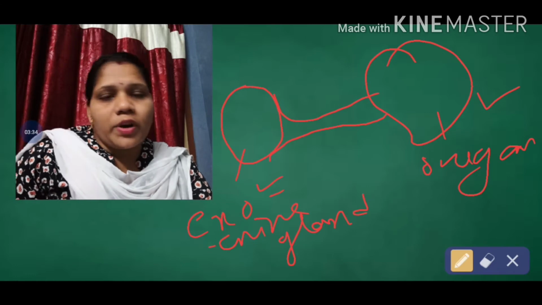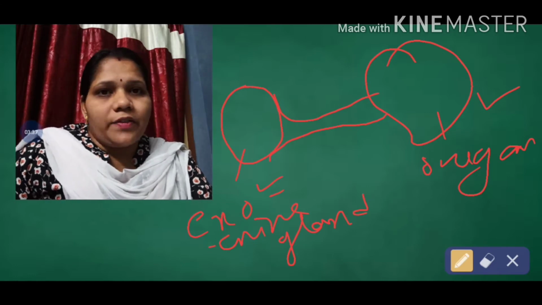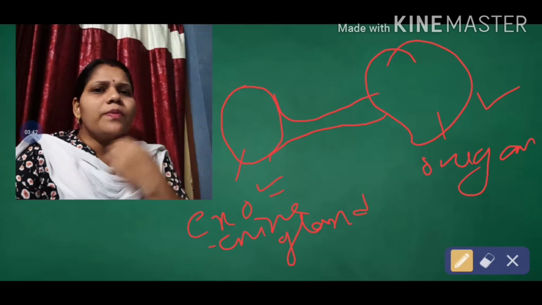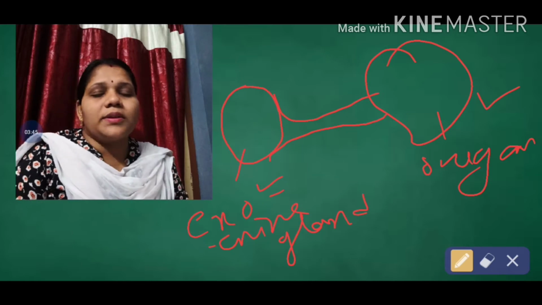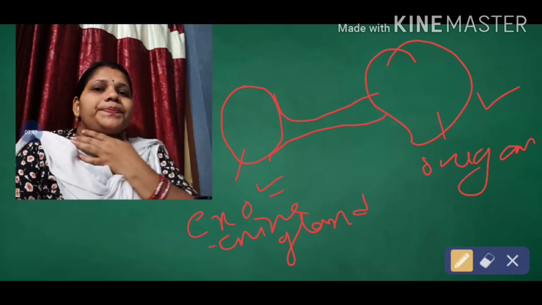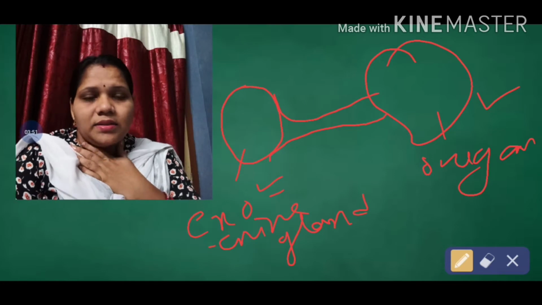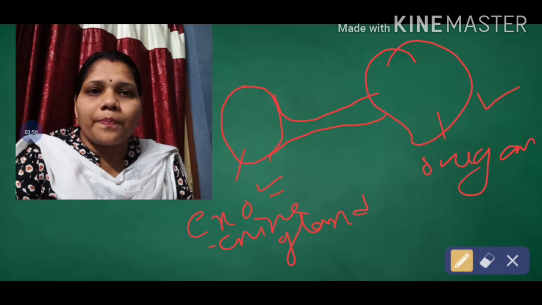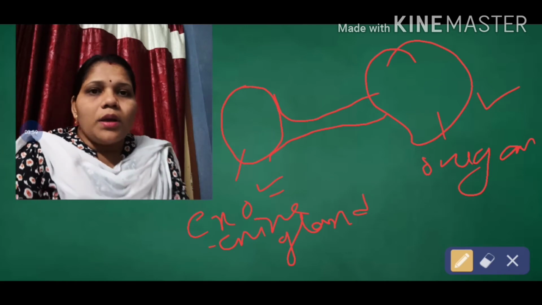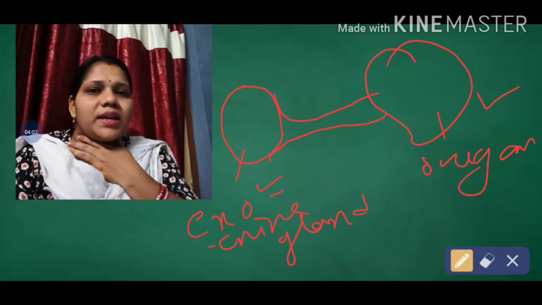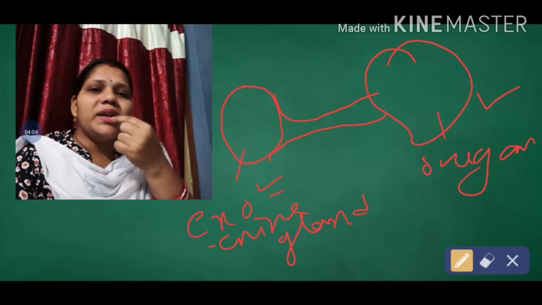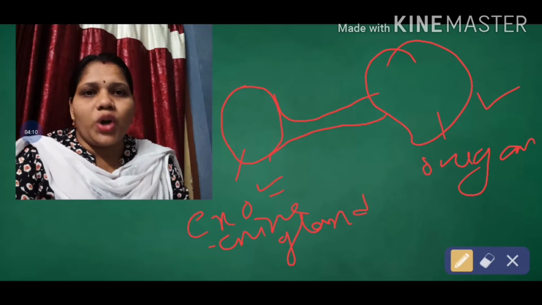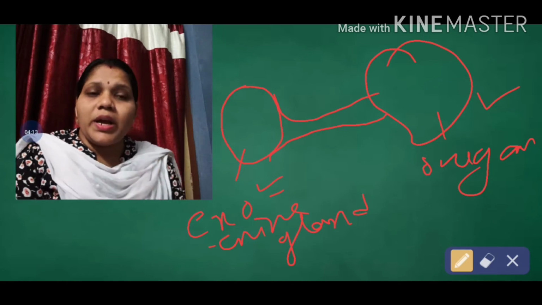One example I want to give you. Suppose your salivary gland. Generally, where are the salivary glands present? Near the neck, on two sides. The salivary glands secrete saliva, and which one is the target organ of this saliva? The buccal cavity or mouth cavity. So the salivary glands are present here, then how does the saliva reach the mouth? Obviously, through the duct. So this is known as your exocrine gland.